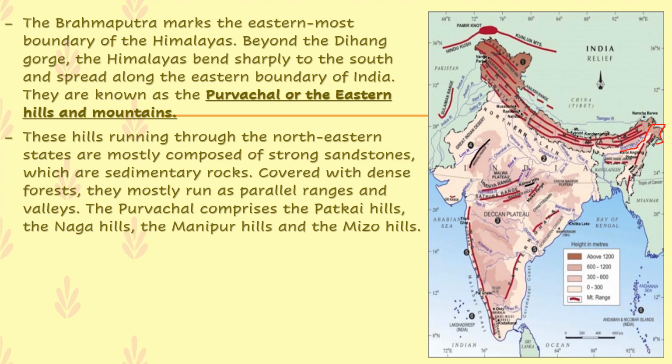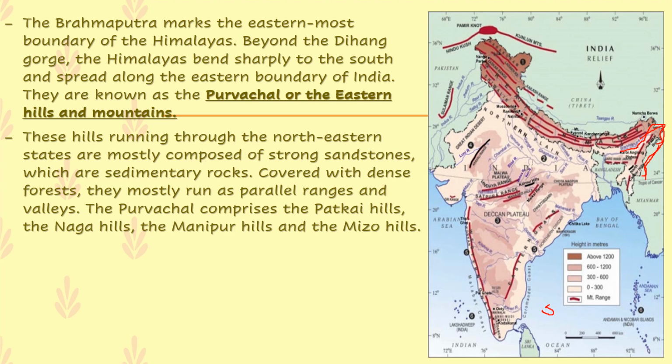Beyond the Dihang Gorge, the Himalayas bend sharply to the south. Yes, you can see the Himalayas are bending sharply towards the southern position and spread along the eastern boundary of India.